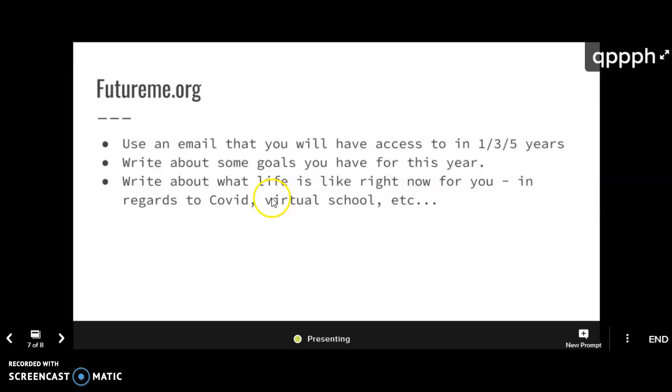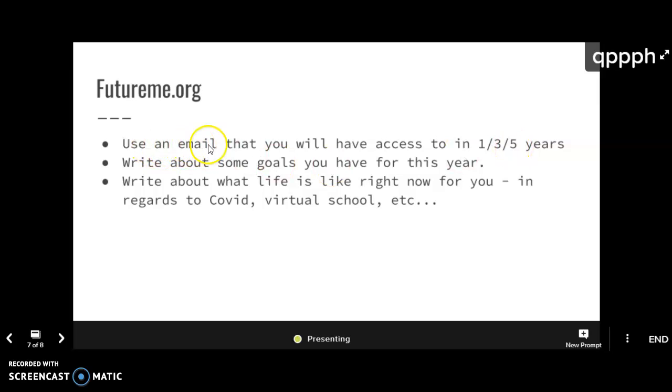You can also write about how life is for you right now. So maybe how you and your family are dealing with COVID, how you're dealing with virtual school, and how it is for you, right? Like I said, this is a getting to know you activity. You don't necessarily have to answer the bullets that I have listed here, but I just think it's cool that you can send yourself something a year from now, or 3 years from now, or 5 years from now.